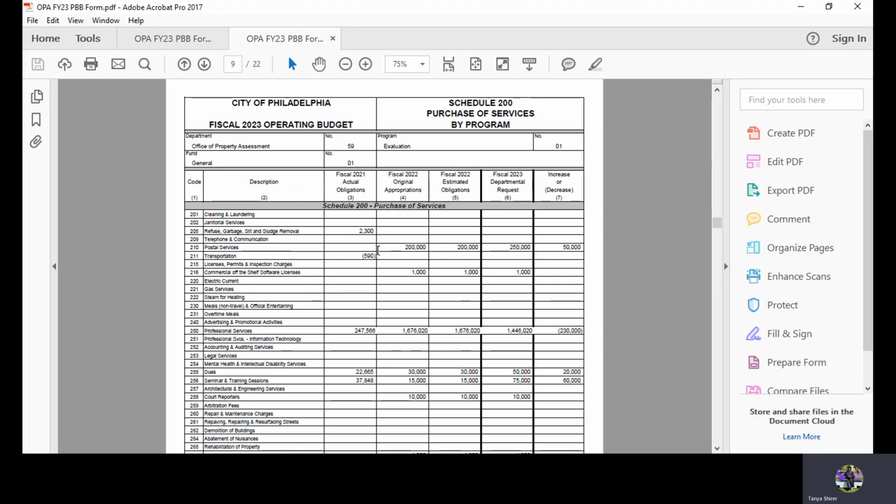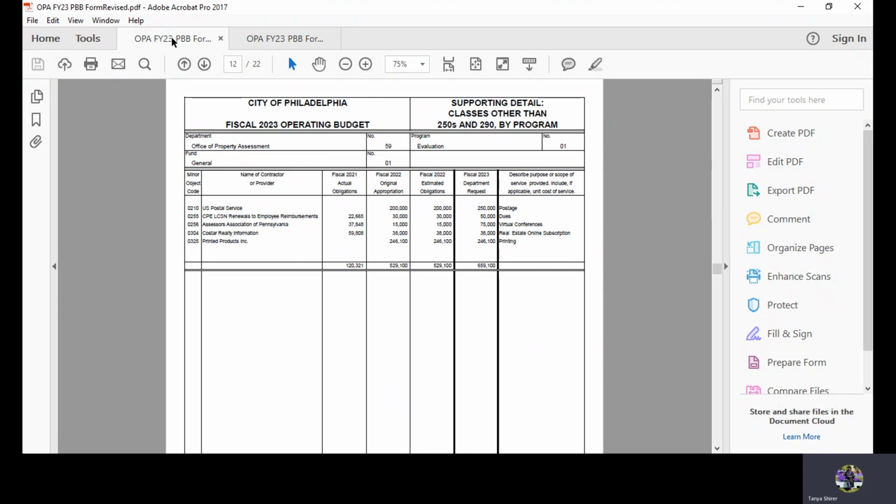class code 210 postage, the department would pick up this entire line and report it on the Schedule 7153O. Identifying the contractor, vendor, or provider. In this case, it's U.S. Postal Service. Again, no activity for fiscal 21 actuals, but they have budgeted for fiscal 22 original or adopted budget of $200,000.